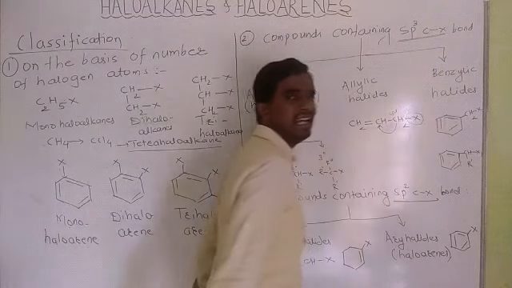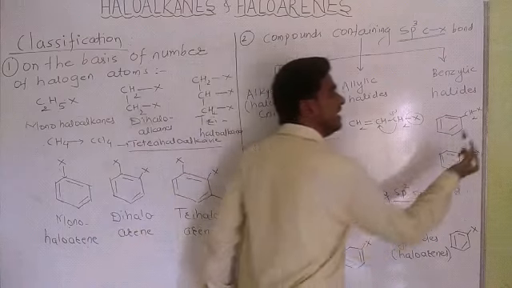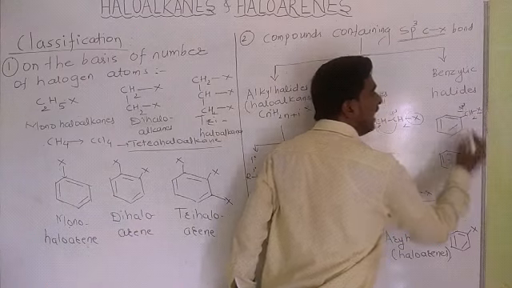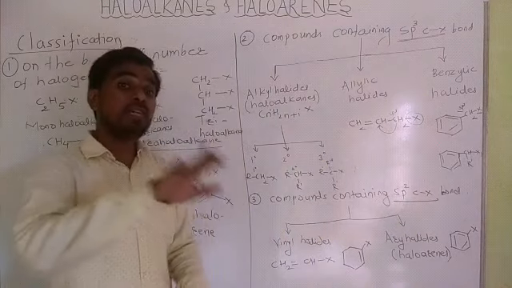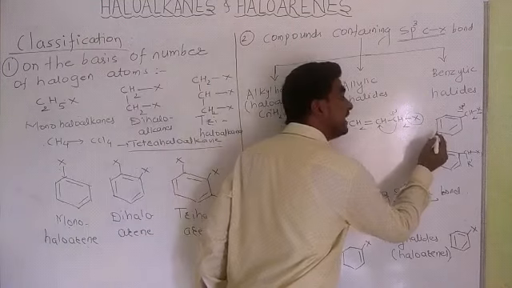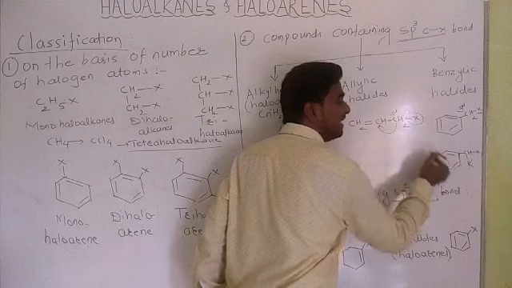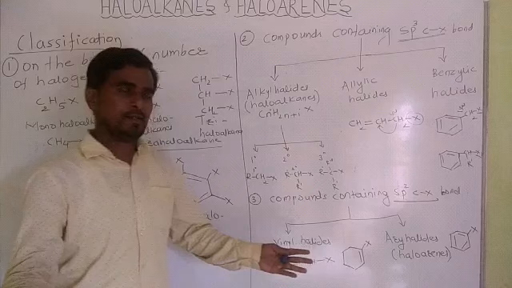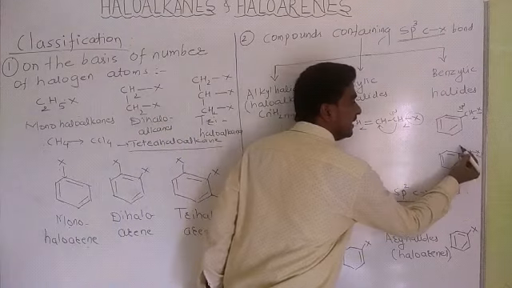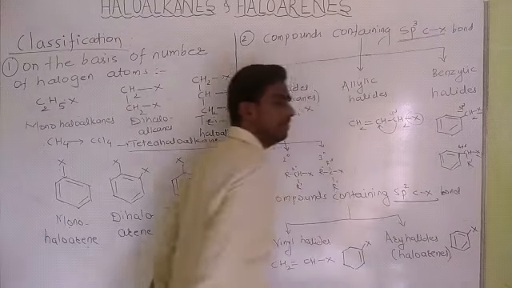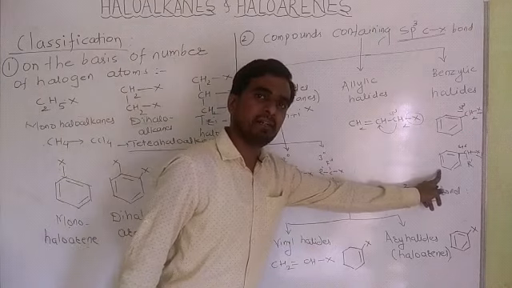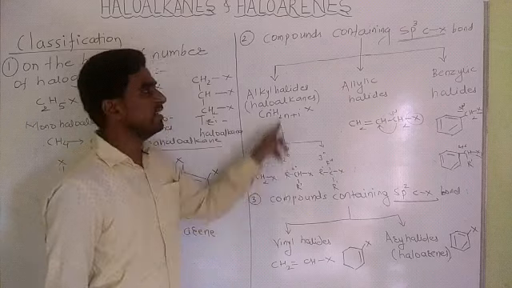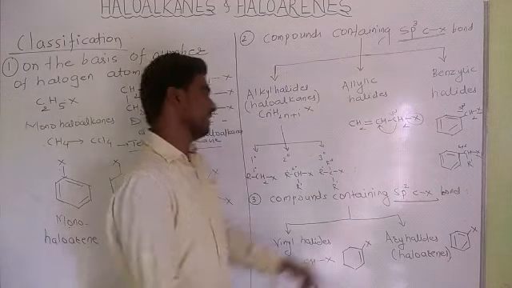Third one, benzylic halides. In benzylic halides, the halogen atom is attached to sp3 hybridized carbon atom. Next to it is a benzene ring. Here also, this X, that is halogen, is attached to sp3 hybridized carbon atom. Next to it is a benzene ring present. Similarly, in alkyl halides, all the carbon atoms are sp3 hybridized.